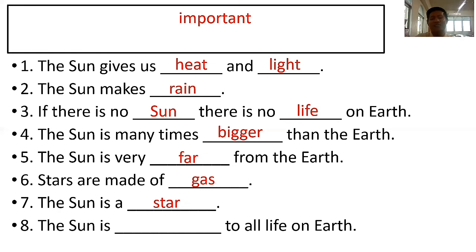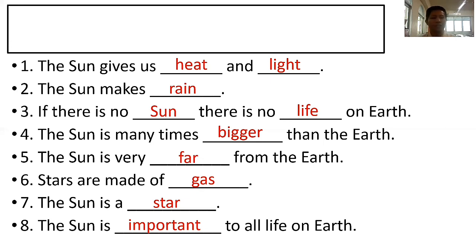So the answer is important. Now I want you to spell the word important. Kindly spell it now. I-M-P-O-R-T-A-N-T. Important.